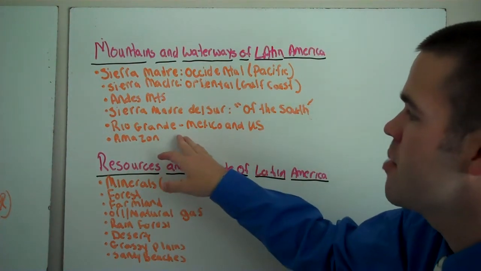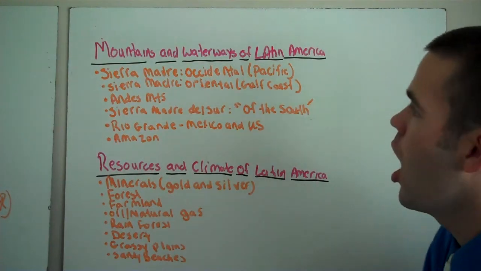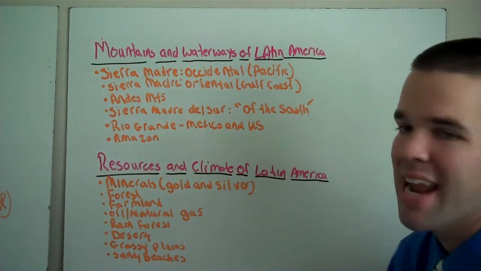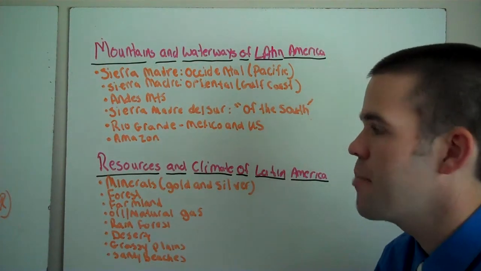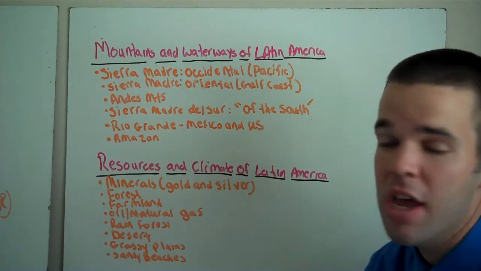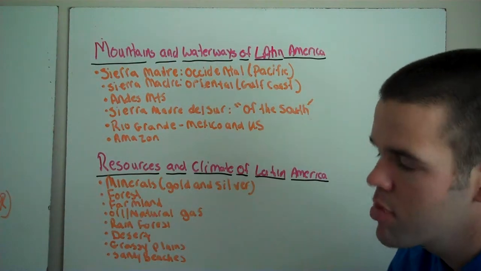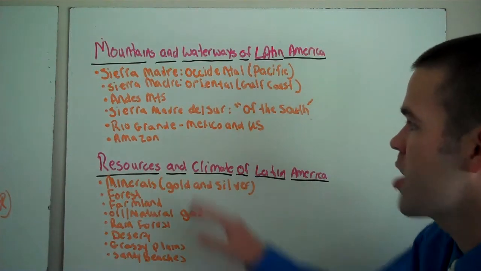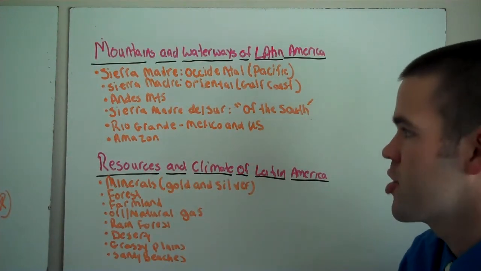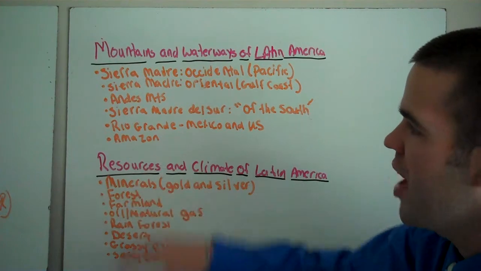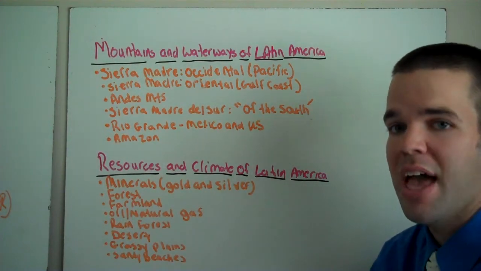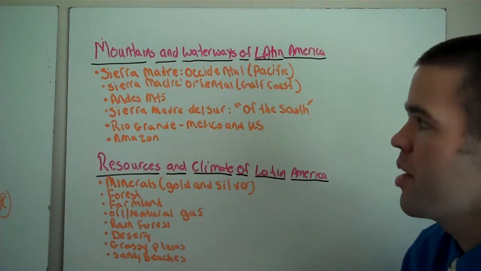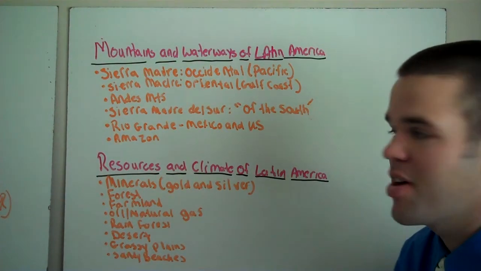Rio Grande is one of the most famous rivers of Latin America. It sits on the border between Mexico and the United States. Anytime you hear in current events the Rio Grande, or Rio Grande, you can say it either way, it is talked about when we're talking about Mexico and United States relationships. And the most famous river that people relate to Latin America is the Amazon River. When you talk about rivers in Latin America, that is the most famous.